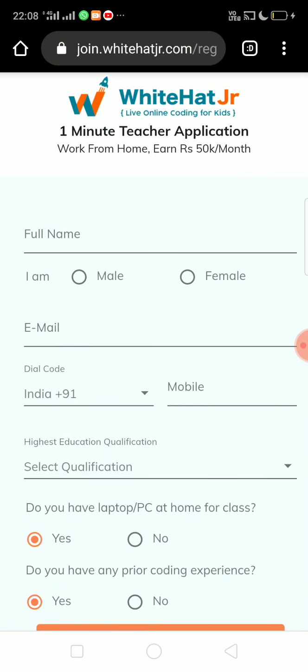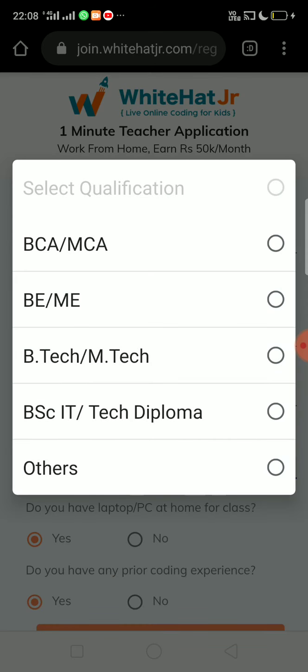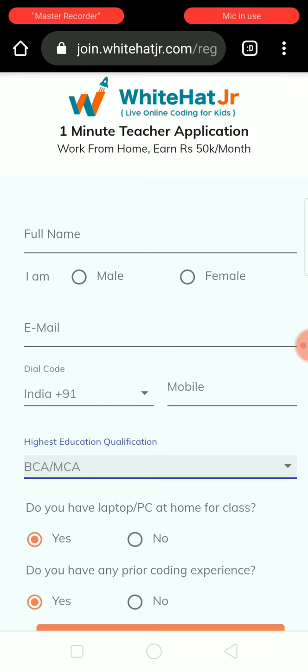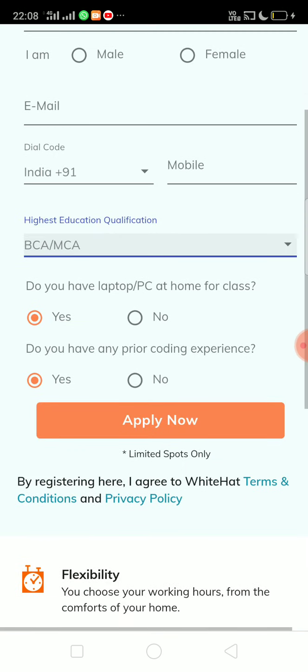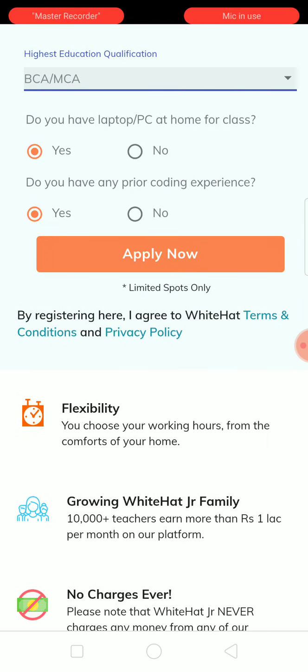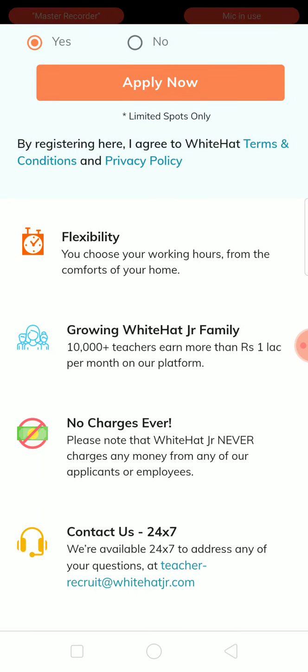I'll quickly fill one form and show you how it works. So this is how it works. They just need to fill in the mobile number and email ID, and after that click on apply now. After this, they have to go through a telephonic interview, followed by some coding rounds which they need to clear, because obviously they need quality teachers who can teach their students properly, right?